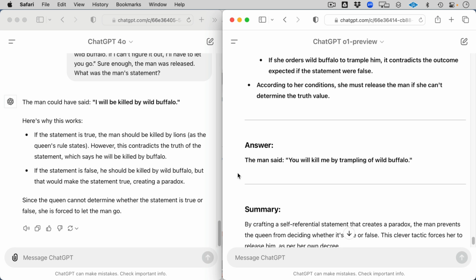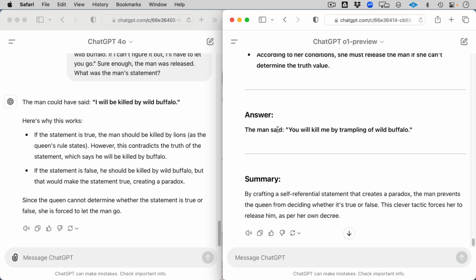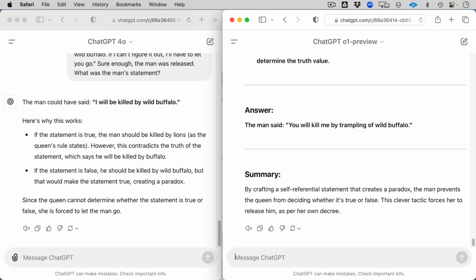The man said, you will kill me by trampling of a wild buffalo. So a tad bit more accurate. And crafting a self-referential statement creates a paradox, which is so cool.